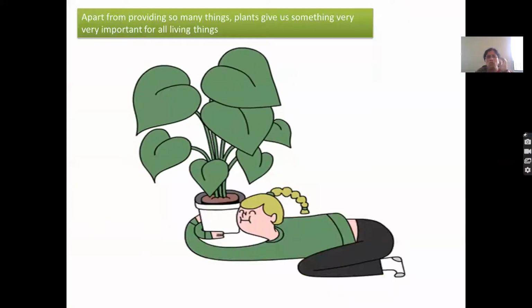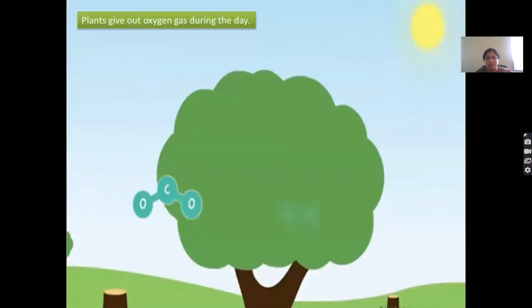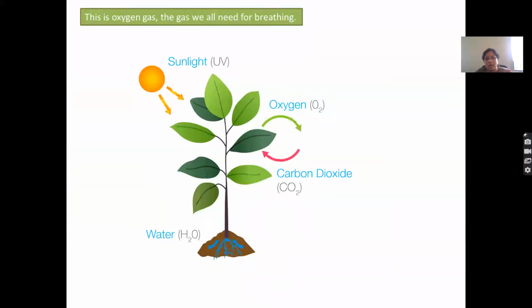Apart from providing so many things, plants give us something which is very important for all living things. What is it? Yes, it is oxygen gas, the gas we all need for breathing. So what is the procedure over here? Plants take in carbon dioxide and release oxygen for us. And what do we human beings need? We need the oxygen, and we give out the carbon dioxide.